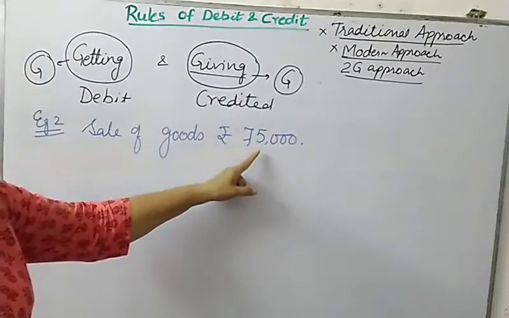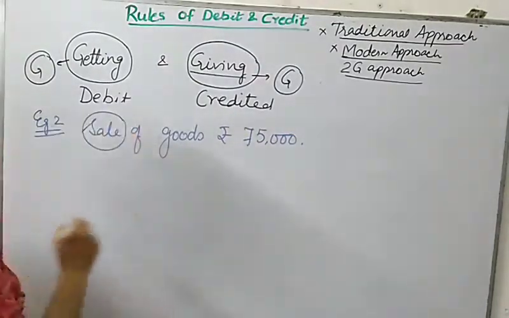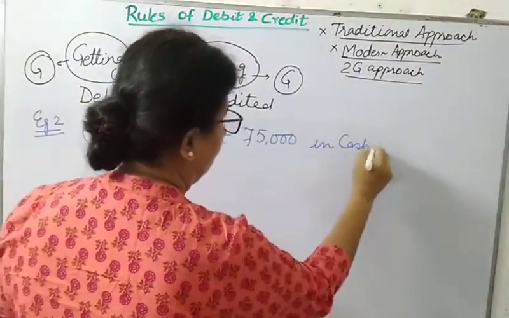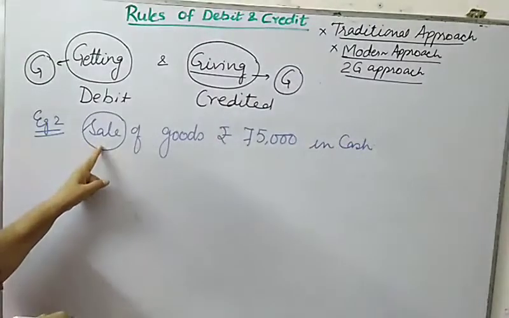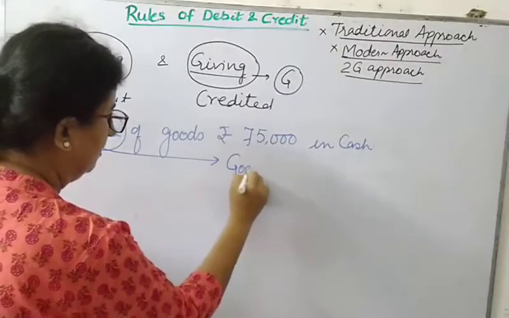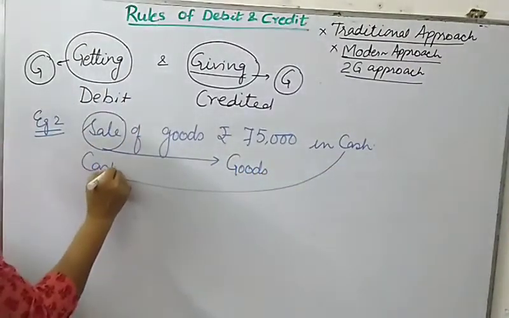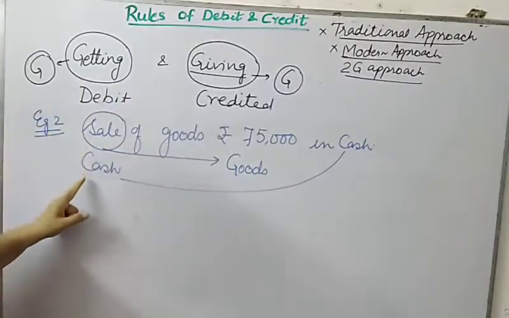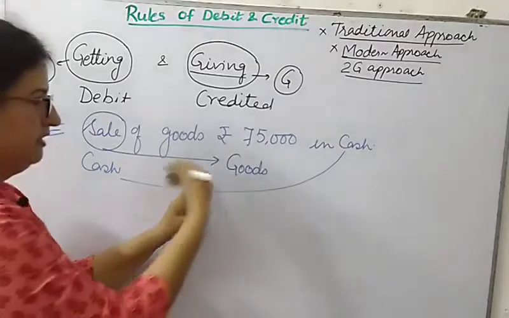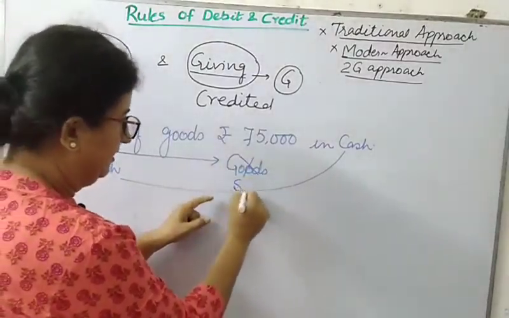So here, when you are selling goods, what will happen in cash? Let us complete this. You are selling goods in cash. When you are selling goods, you are giving goods, but what are you getting? You are getting cash. So whatever is being received by the business, it is to be debited, and whatever is given, it is to be credited. So instead of goods, I'll be using sales.